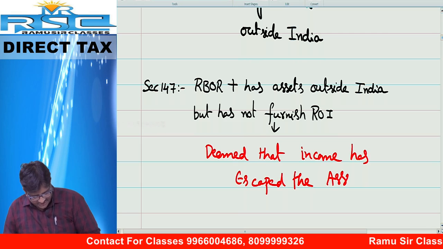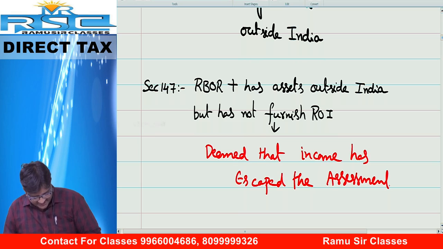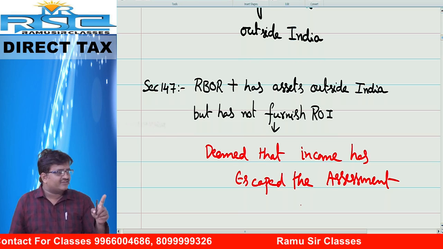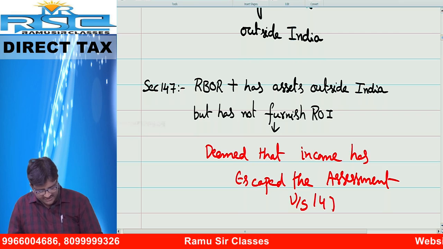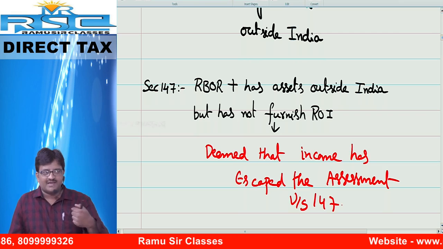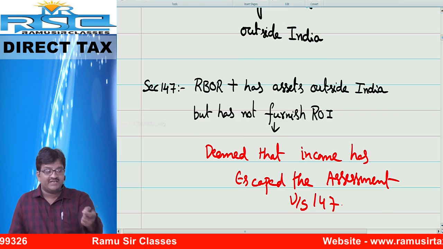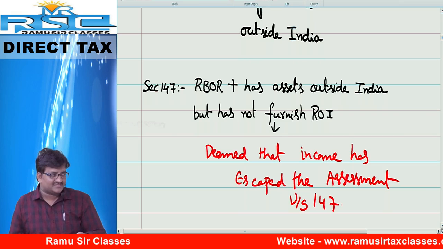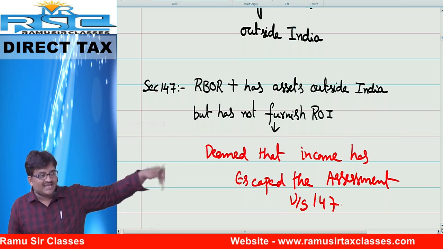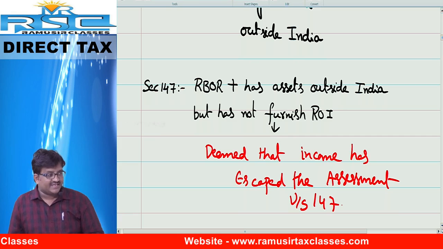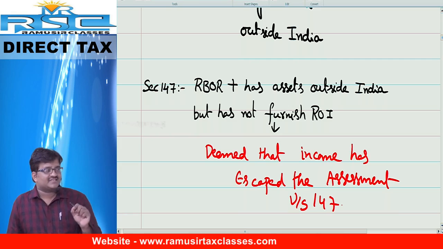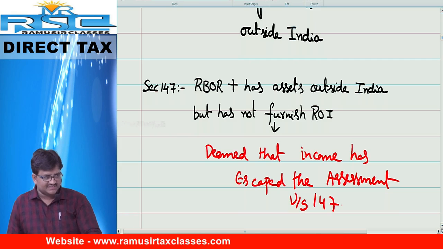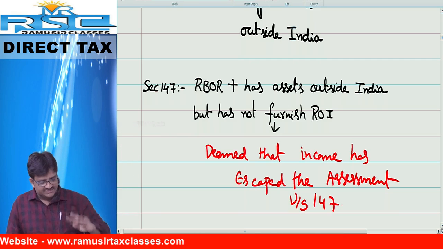What does it mean? You have assets located outside India. Then you have to file the return of income or not? Yes. But you have not filed the return of income. If you have not filed the return of income, immediately I am assuming that your income has not been offered to the income tax department. Your income has escaped assessment. Then I can reopen under section 147 and I will do reassessment under section 147. This is the provision we are going to cover in assessment procedures.